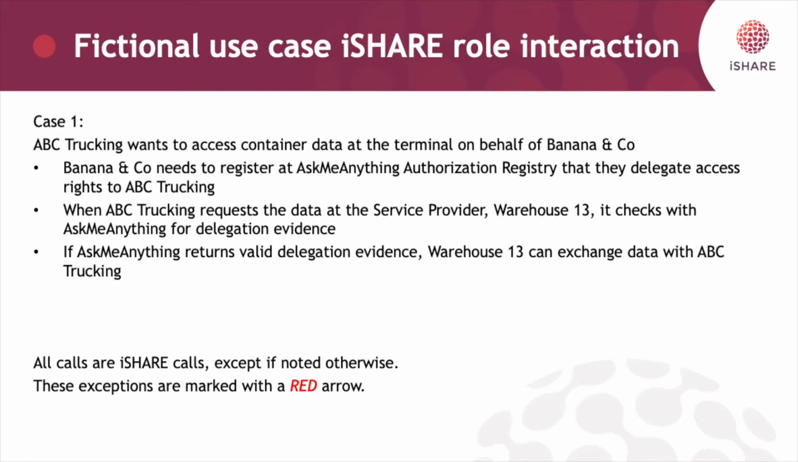So ABC Trucking wants to access container data at the terminal on behalf of Banana & Co. This goes in 3 steps. Banana & Co needs to register at AskMeAnything authorization registry that they delegate access rights to ABC Trucking. And when ABC Trucking requests the data at the service provider, Warehouse 13 checks with AskMeAnything for delegation evidence. If AskMeAnything returns valid delegation evidence, Warehouse 13 can exchange the data with ABC Trucking. In this presentation, most calls will be iSHARE calls, except when they are marked red.